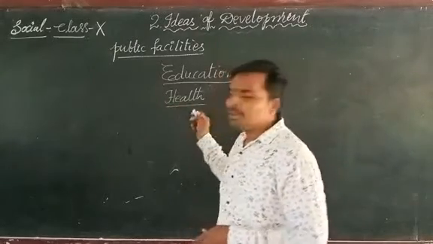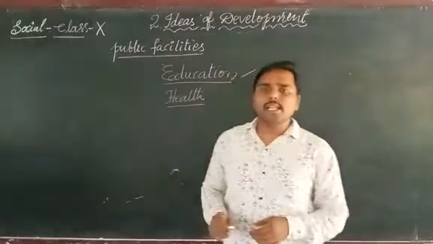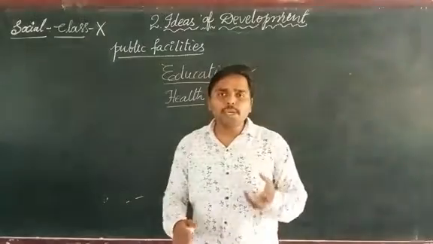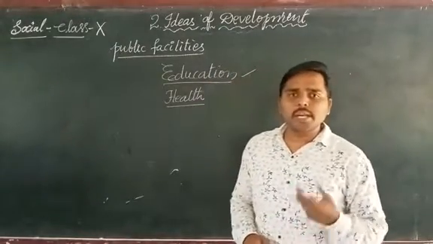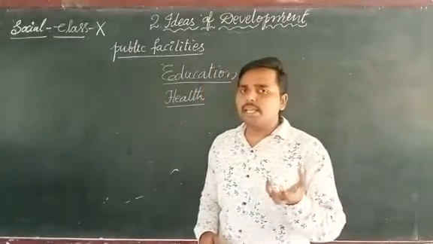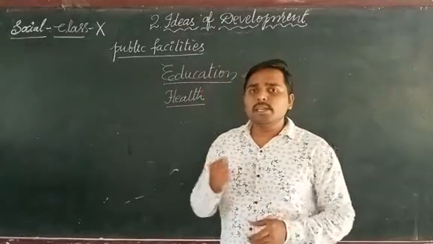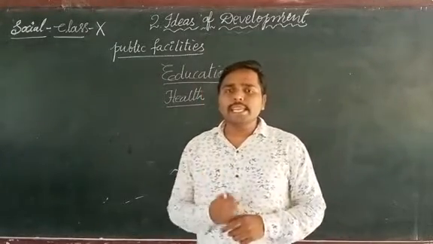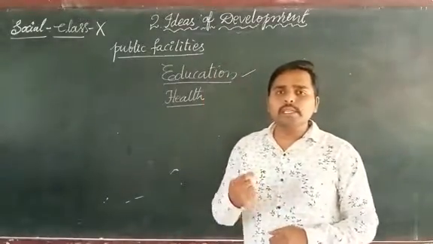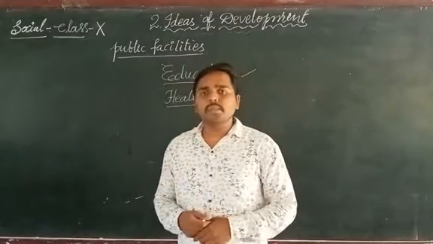Then, can we buy health with money? We cannot buy health with money. Then how can poor people get nutritious food? If a person is rich, he can buy anything with money and eat it. But how can poor people reach nutritious food?